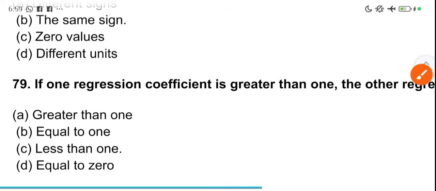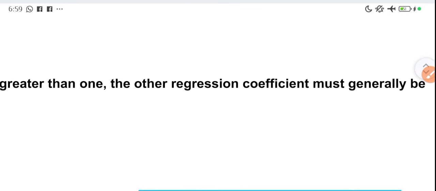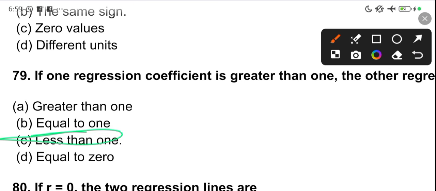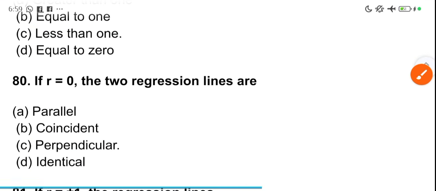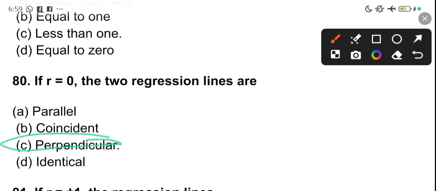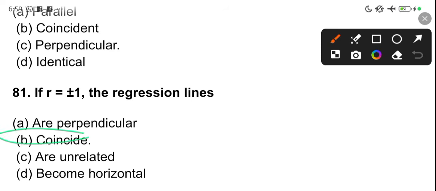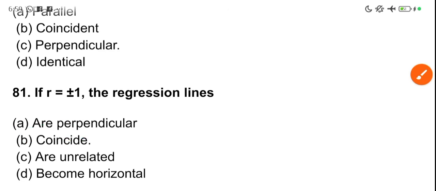If one regression coefficient is greater than 1, the other regression coefficient must generally be less than 1. If r is 0, the two regression lines are perpendicular. This one is something that you must know. They give you a question and your r is going to be 0. They now ask you what is it? Is it perpendicular? Is it parallel? You take note, it is perpendicular when it is 0. And when it is plus or minus 1, they coincide, right?